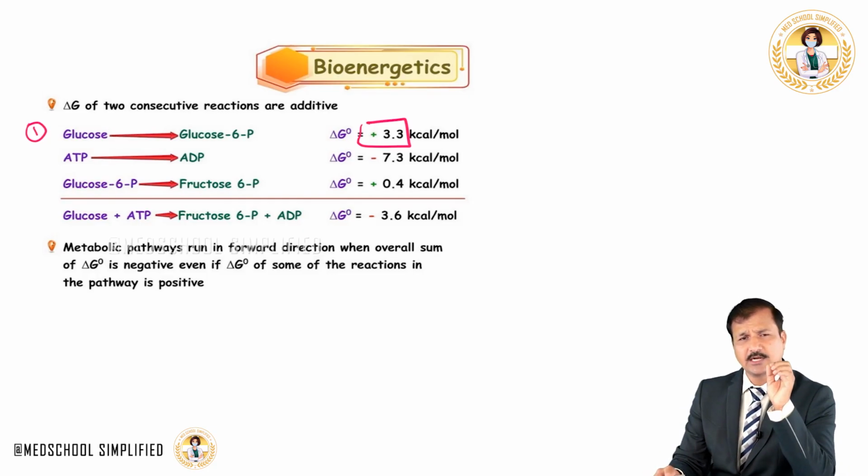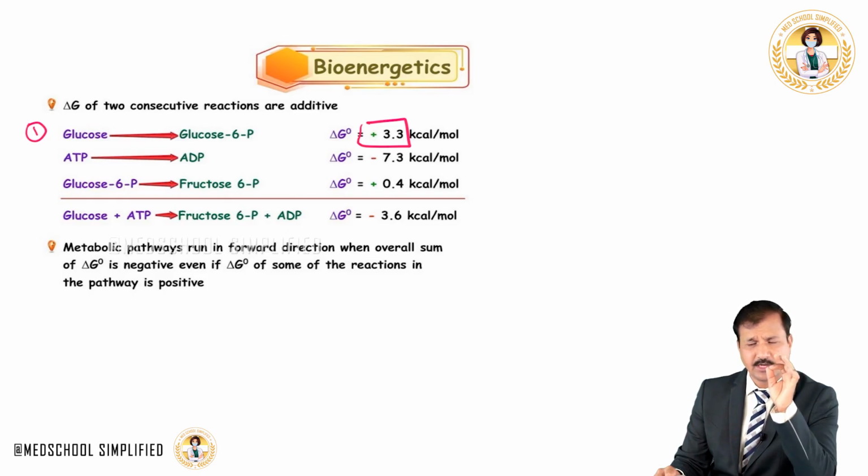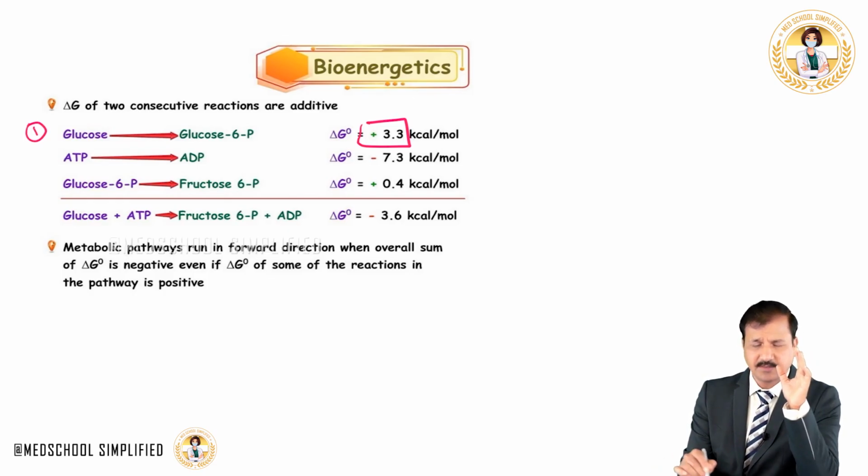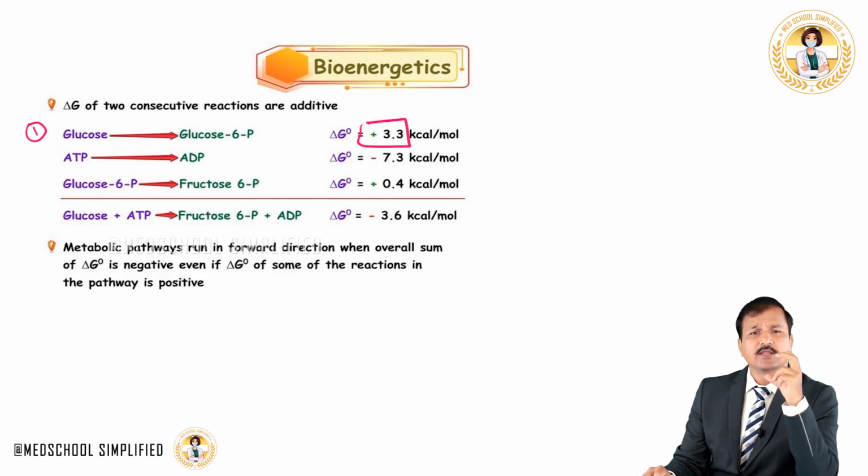You need to take a look at that plus number, a positive number. It's an endergonic reaction because delta G is positive. That means energy has to be given into the system to make this reaction possible. Otherwise, the conversion of glucose to glucose 6-phosphate is thermodynamically a non-favorable reaction. It will take time. So in order to enhance the rate of reaction, energy has to be supplied into the system, because conduction of this reaction needs plus 3.3 kilocalories of energy.